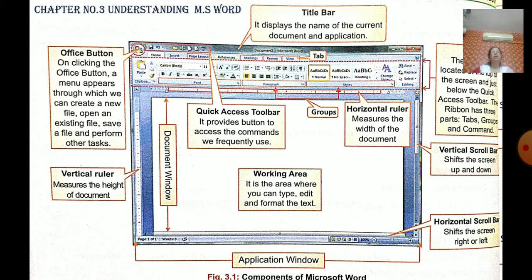And the title bar displays the name of the current document. By default, can you see, it is Document 1. Okay. And you can see the horizontal ruler and the working area. It is the area where you can type, edit and format the text. And can you see the vertical ruler? The vertical ruler measures the height of the document. Is that clear, children?